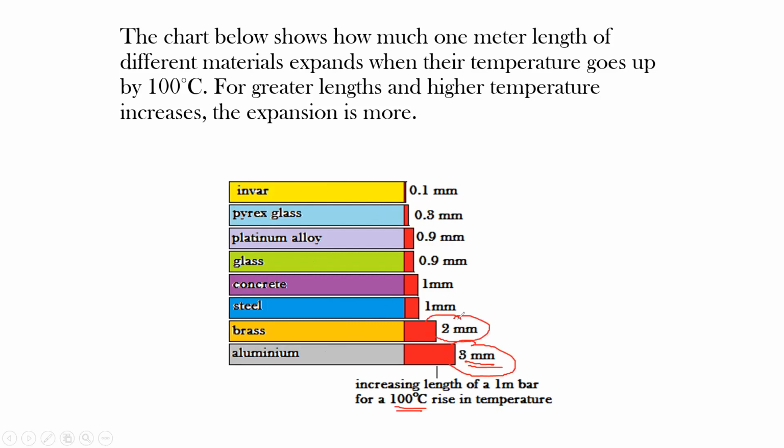For brass, it will increase by 2 millimeter. Steel is 1 millimeter, concrete 1 millimeter, glass 0.9, platinum alloy 0.9, perfect glass is 0.3, and invar, which is also an alloy, is about 0.1. You don't have to memorize these values, just understand the concept.